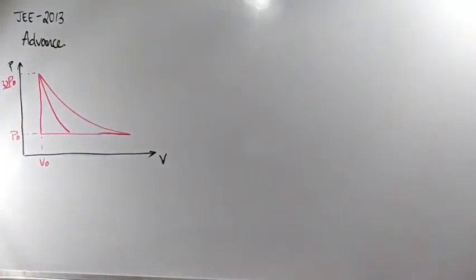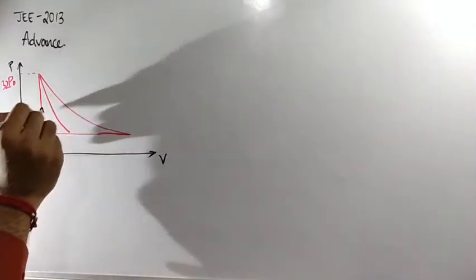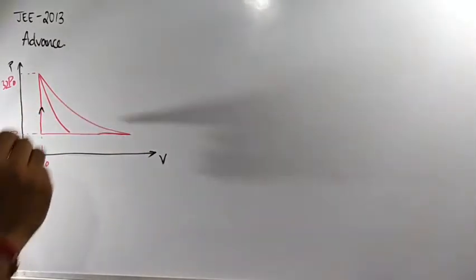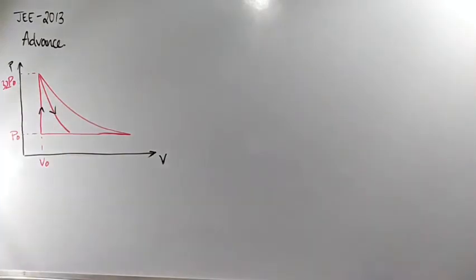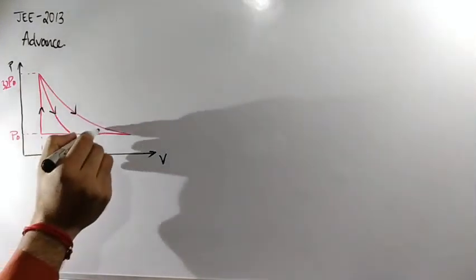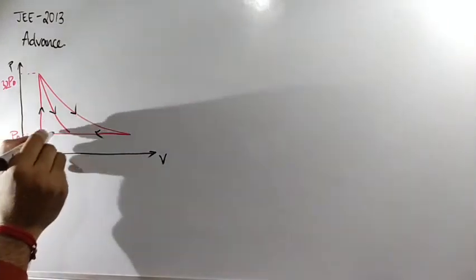And some arrow marks they had given over here, in this manner: first arrow mark, second, third arrow mark, and again here to here, here to here.